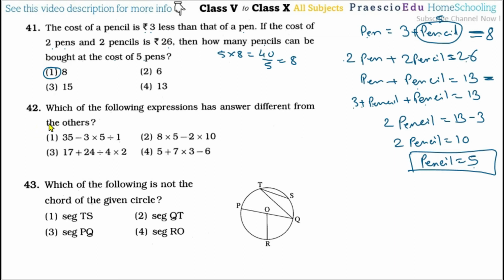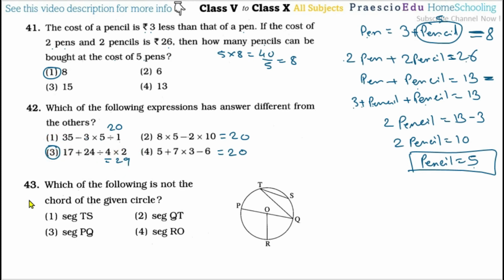Question number 42. Which of the following expressions has an answer different from the others? So if you solve these ones, first these divisions as it is, 5 here, 5 multiplied by 3, that is 15, and 35 minus 15, so here the answer you will get is 20. Same here also 20, and here also 20, but here if you calculate you will get the answer 29. So 29 is a different one, means option number 3 is the correct one.